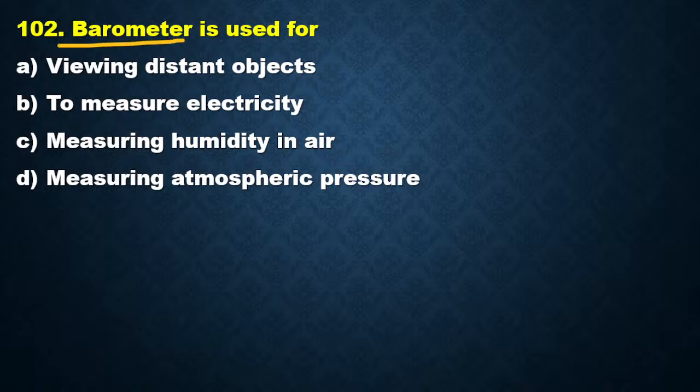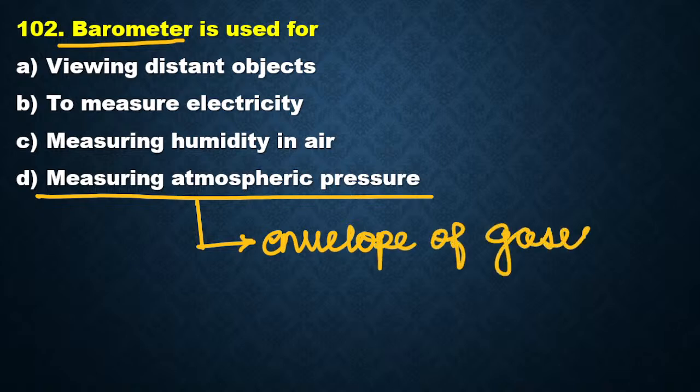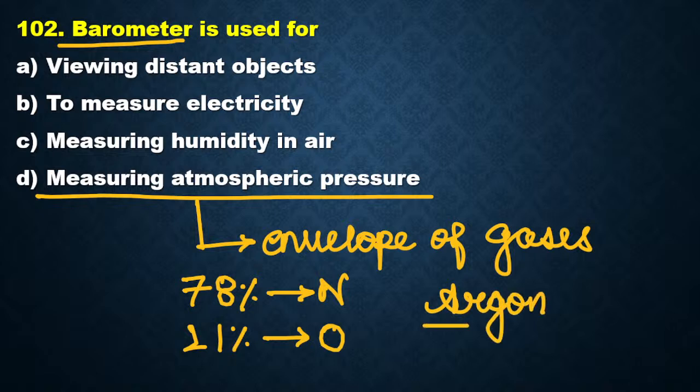So barometer, everyone, keep in mind, measures atmospheric pressure. Whenever we have to measure the pressure of atmosphere, atmosphere क्या होता है? Atmosphere is the envelope of gases surrounding the earth. In the atmosphere, the maximum percentage, close to 78%, is nitrogen. उसके बाद we have oxygen, 21%. Sometimes a question comes, which is the only noble gas or stable gas present in the atmosphere, तो हम ध्यान रखेंगे argon. Argon is the only noble gas present in the atmosphere.